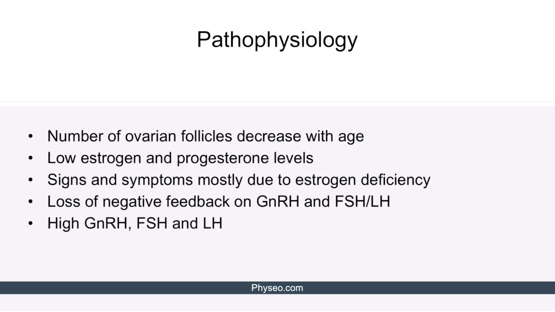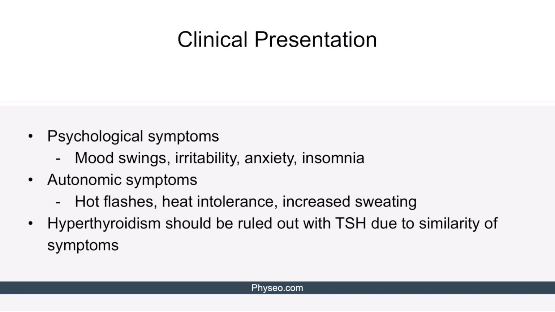The number of ovarian follicles decreases with age. Therefore, estrogen and progesterone levels are low. Almost all signs and symptoms of menopause are due to estrogen deficiency. Additionally, loss of negative feedback disinhibits the hypothalamus and anterior pituitary, resulting in high gonadotropin-releasing hormone, follicle-stimulating hormone, and luteinizing hormone. Now we'll move on to the clinical features.